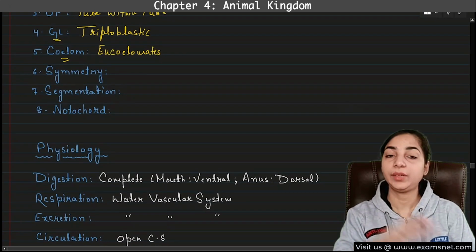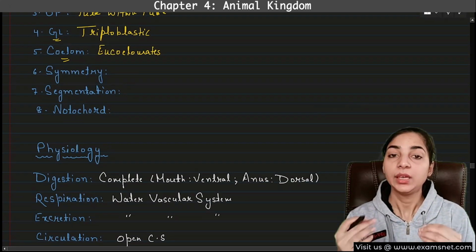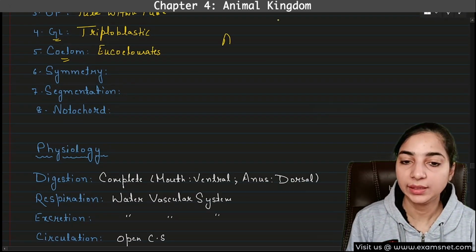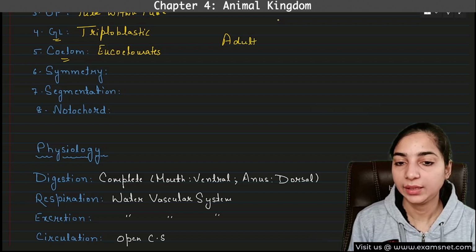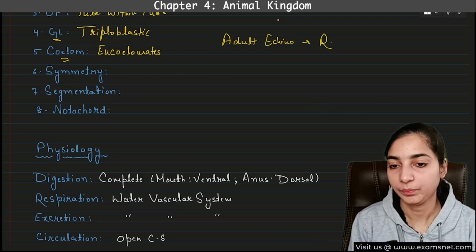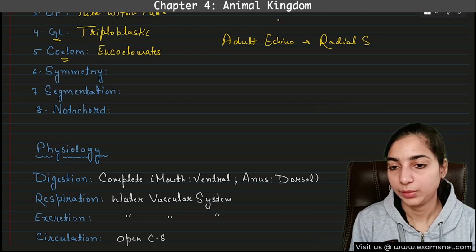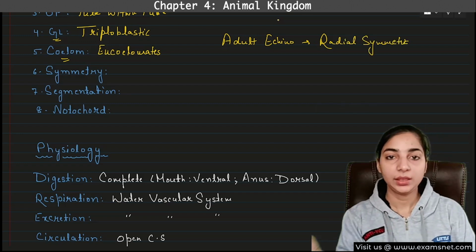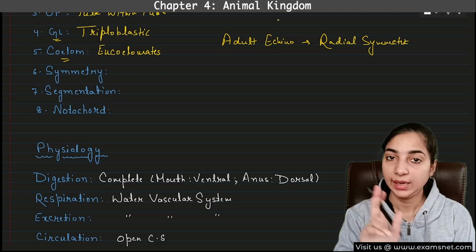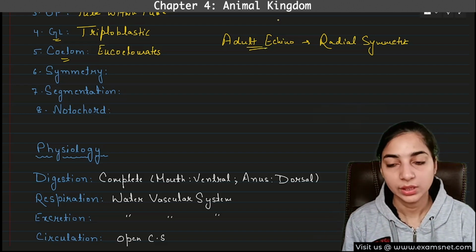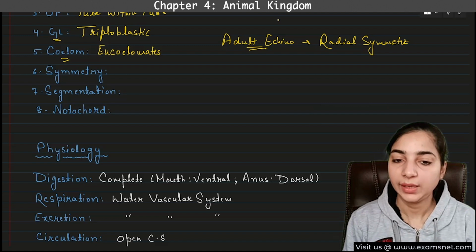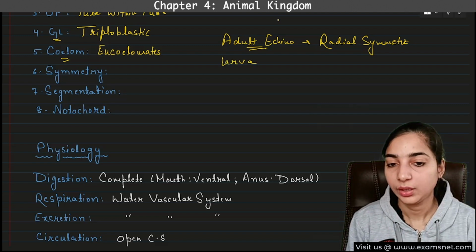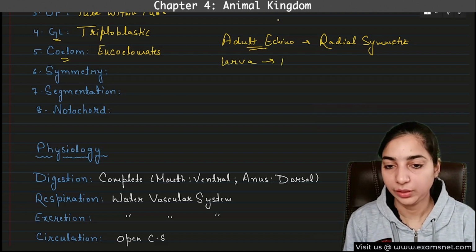Can you remember every time in each phylum I have repeated this thing that the adult echinoderms have radial symmetry. So all the advanced animals have bilateral symmetry except adult echinoderms. These have radial symmetry, whereas the larva form is bilaterally symmetrical.